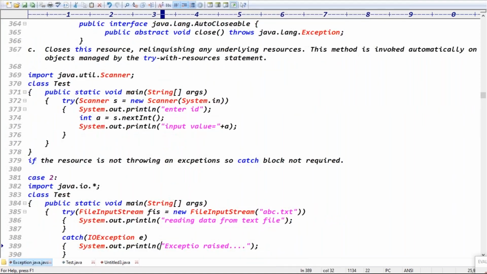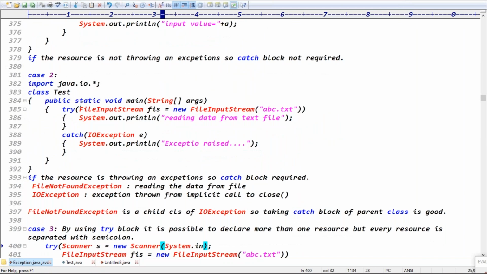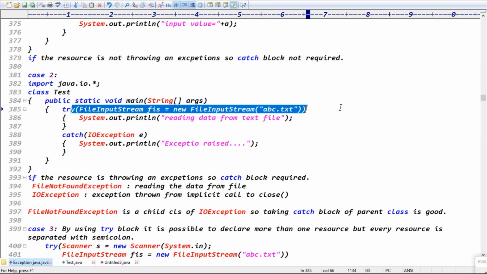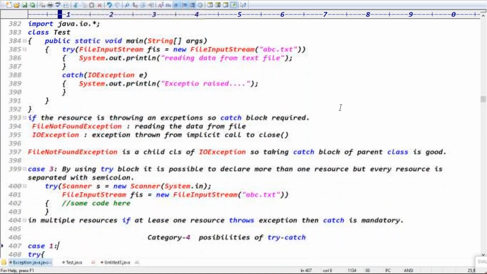Exactly. Guys, what about case 2 here? If the resource is throwing an exception, the catch block is mandatory, because FileInputStream throws which exception, guys? FileNotFoundException, right? Exactly. Guys, using the try block, you can declare multiple resources also. See, guys, the Scanner is equal to new Scanner and FileInputStream also, right? So every resource is separated by a semicolon.